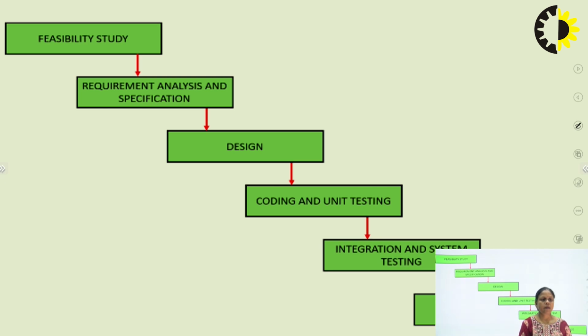Next is the requirement analysis and specification. Requirement analysis means we will collect the requirements from the users, or from the organization for which we are creating the software.